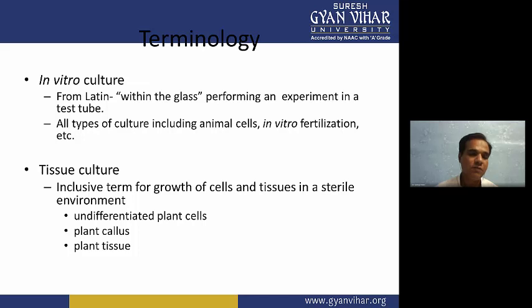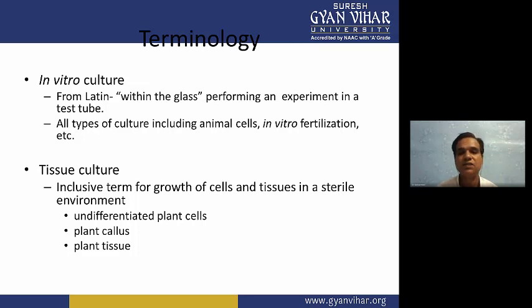So autoclavable plastic is available, and definitely borosilicate glasswares we are also using, because borosilicate glassware can survive high temperature. When we are autoclaving, the temperature goes up to 121 degrees centigrade, and when we are giving heat in the laminar airflow bench for killing microorganisms present on the glasswares, the glassware should not crack.